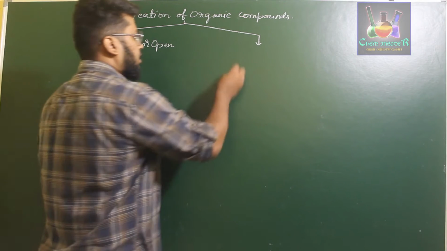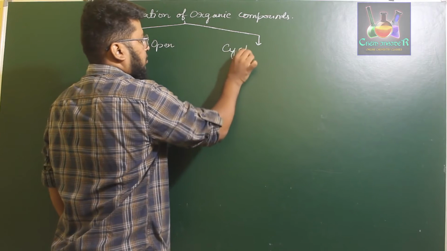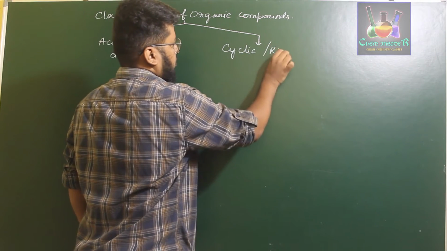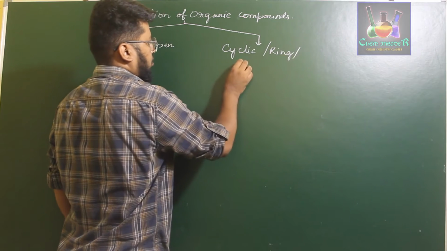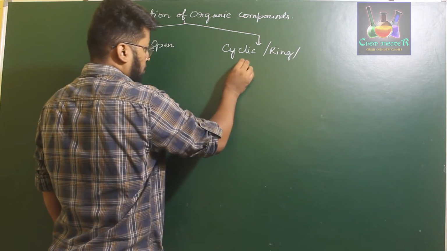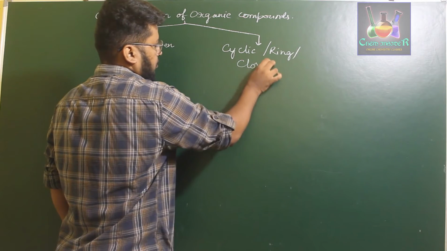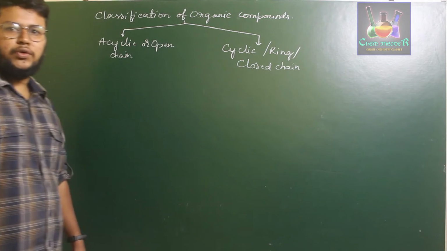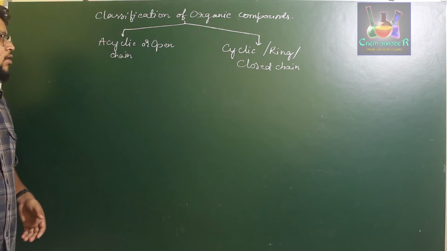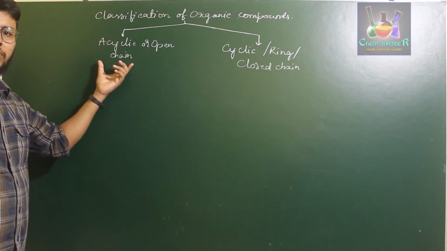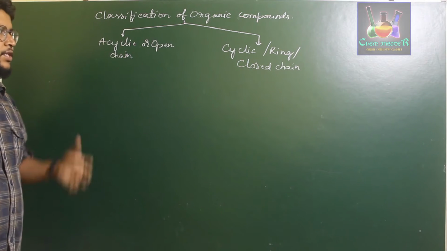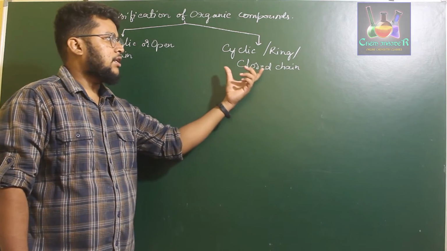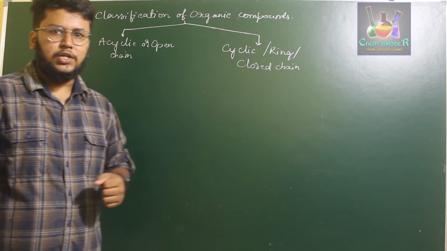The other one is cyclic compounds, also called ring compounds or closed chain compounds. So clearly we have two classes: organic compounds which are acyclic or open chain, and those which are cyclic or ring type in nature, or closed chain.